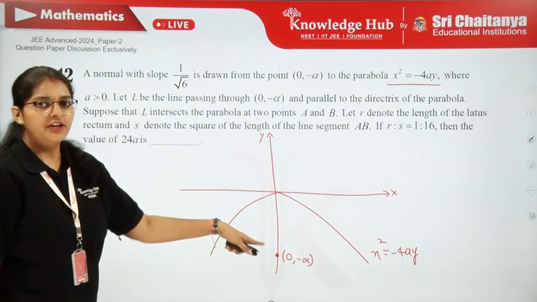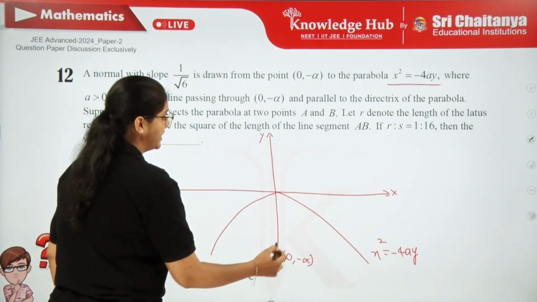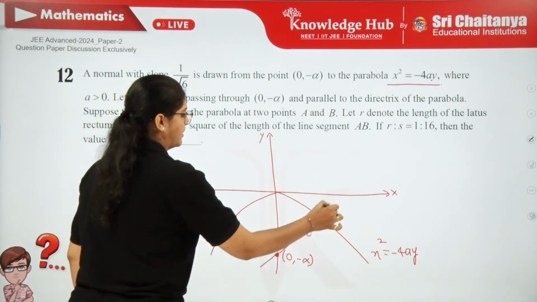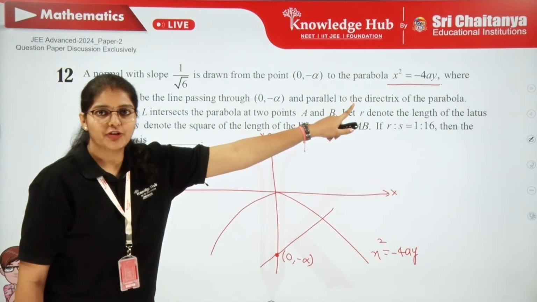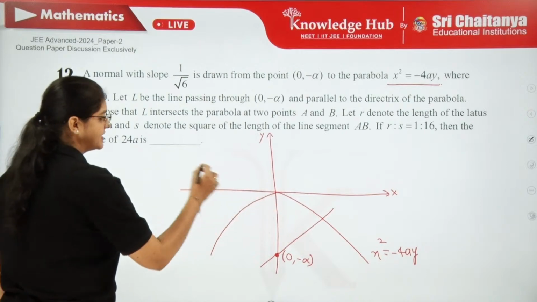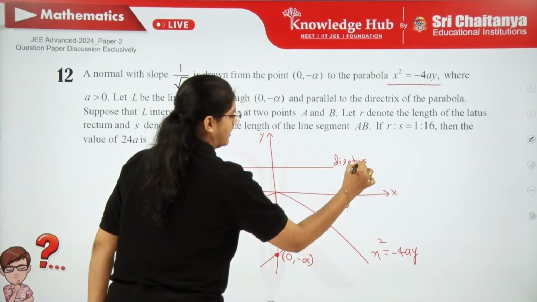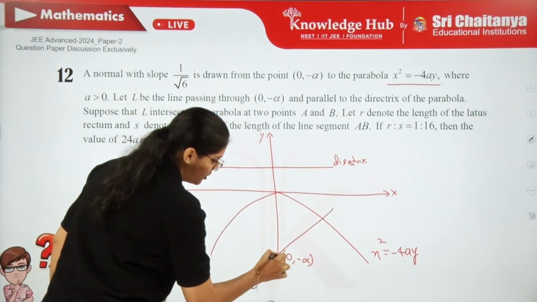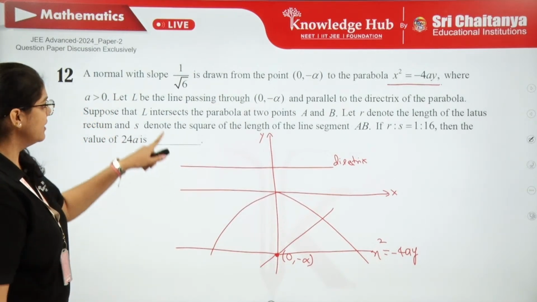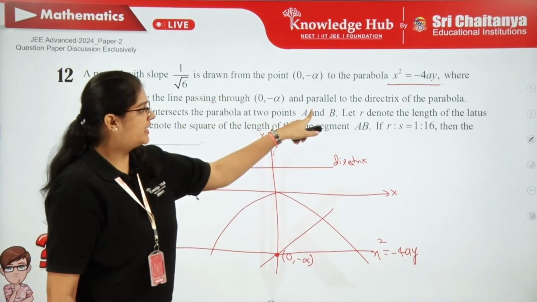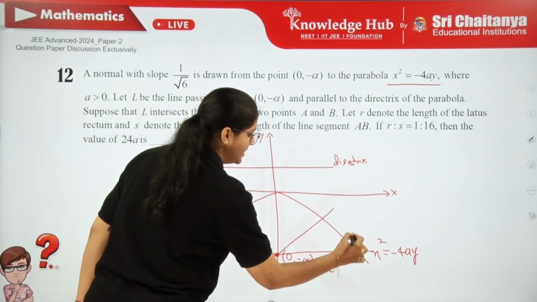And from this we are drawing a normal with slope 1 by root 6. Maybe something like this you are drawing a normal, right? With some slope. Now, one line you are drawing parallel to the directrix of the parabola. This is the directrix, right? So we have to draw a line parallel to the directrix, and this line intersects the parabola at A and B. So let us take this point as A and this point as B.